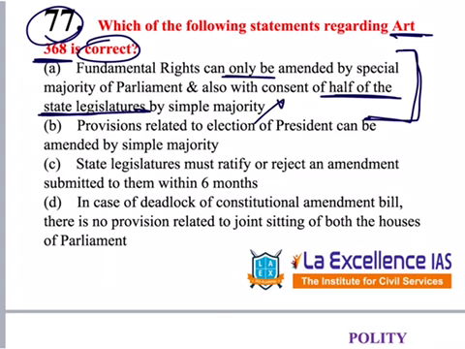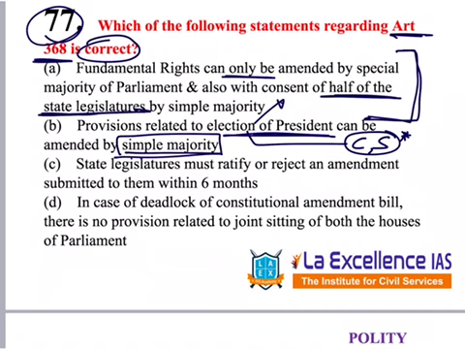Second one, provisions related to election of the President can be amended by simple majority. Here, it is one of the features of federalism because in the election of the President, both the central legislature and state legislatures participate. So, as it is a federal feature, it cannot be amended through simple majority. It needs to be amended through special majority, and half the states need to ratify it. So this is incorrect.